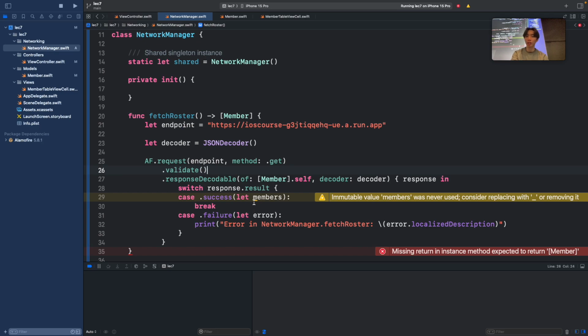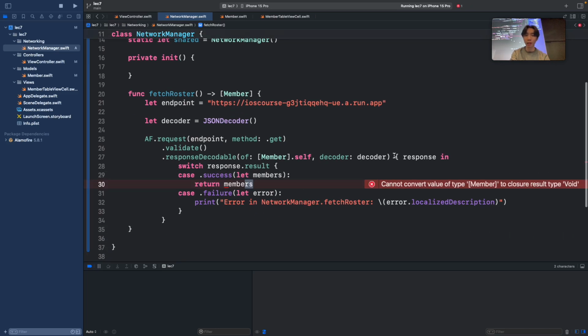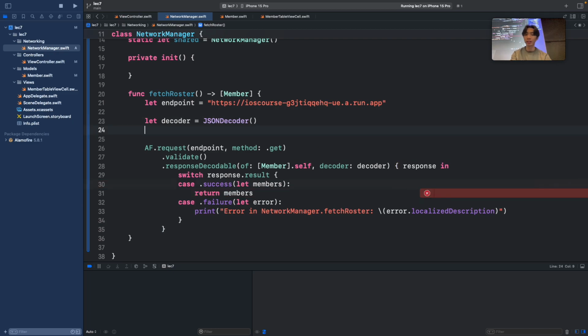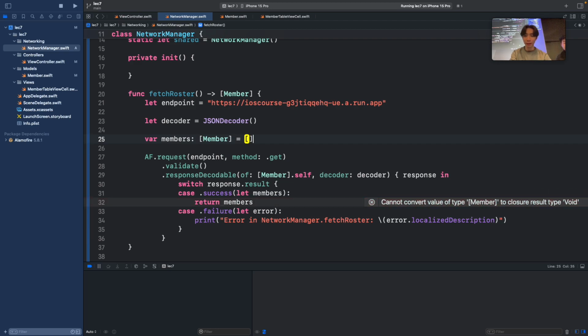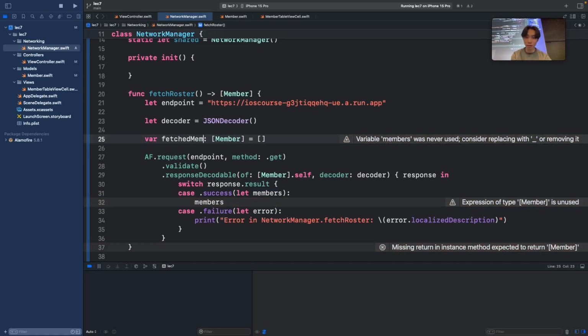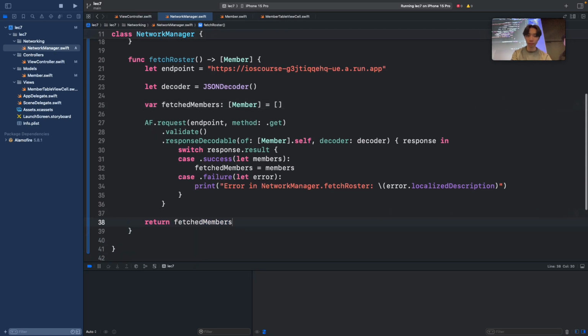Now what we want to do is actually return these members. This function returns a list of members, so I can't use return here, right? If I try to return members, I'm still going to get an error saying this closure doesn't return anything. So what I can do is var members here, make it a list of members, make it empty, or I'll call this fetchedMembers, and say fetchedMembers is equal to members. And then after the request, I can just return fetchedMembers. Okay, so I think that looks good.